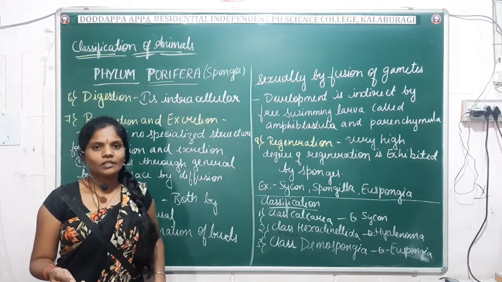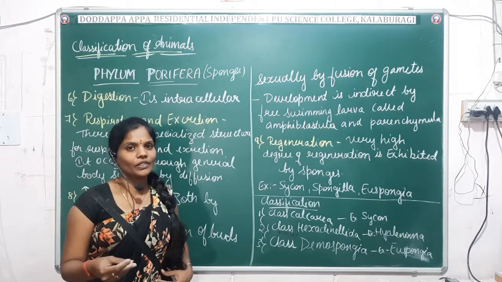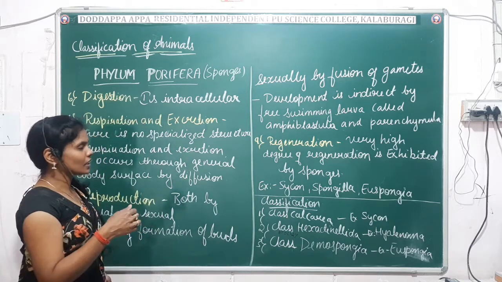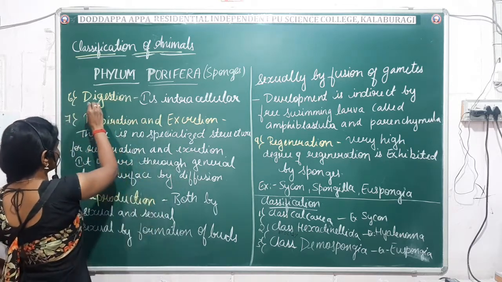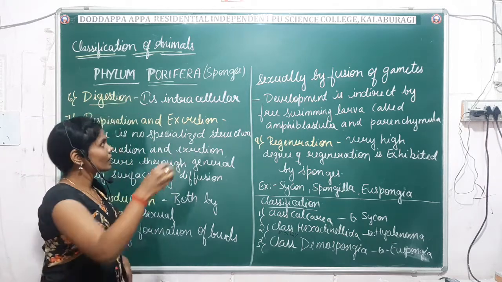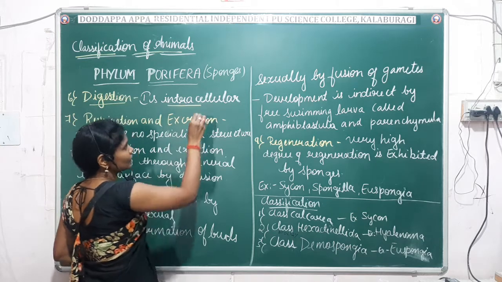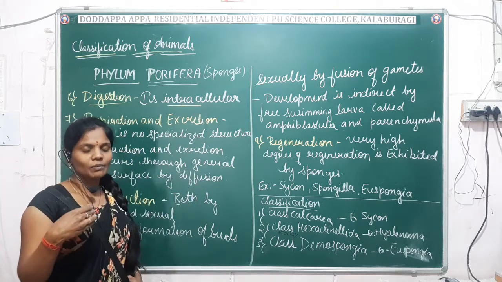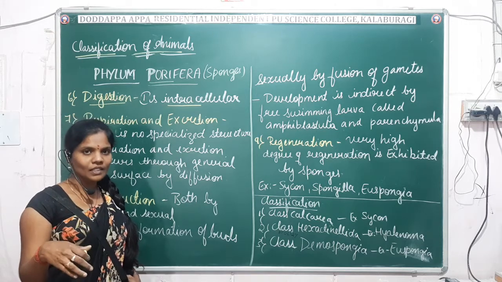Okay. So we'll move on to the next characteristic features of phylum porifera. Next comes the physiological aspects, that is the digestion. Generally in phylum porifera, the digestive system is intracellular. I have already told you about this during the explanation of the basis of classification.